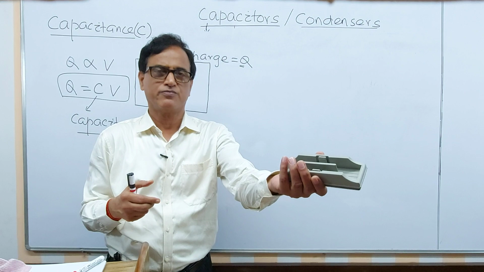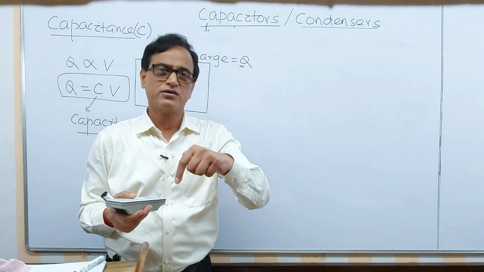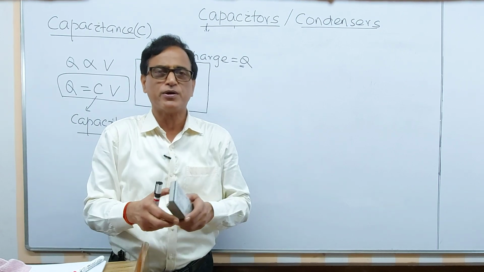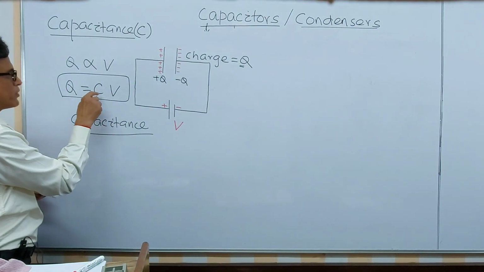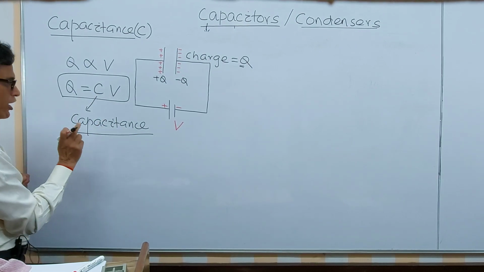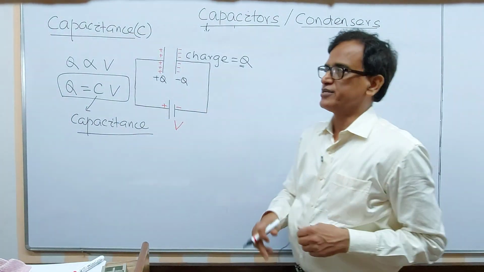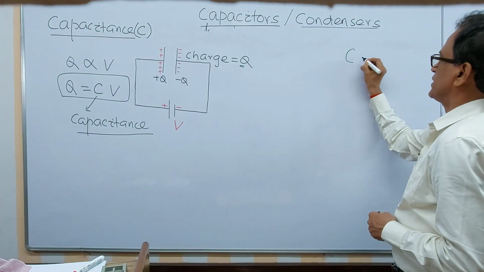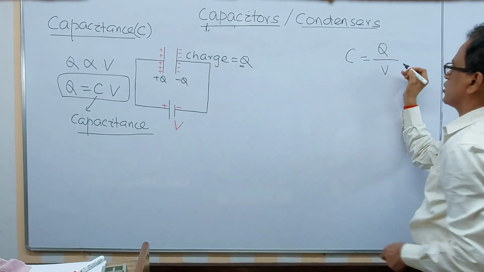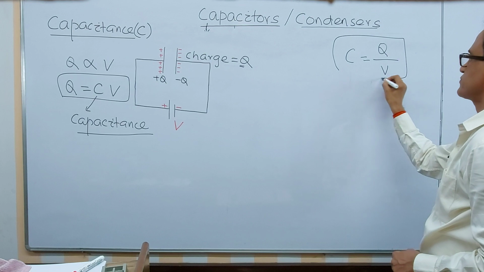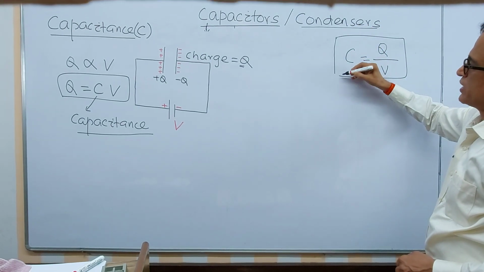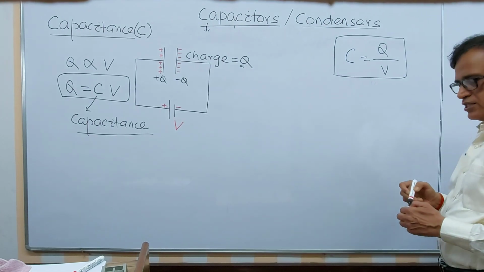A capacitor is a device. Similarly, a resistor is a device, resistance is a property. A capacitor is a device, capacitance is a property. And we write that proportionality constant as C because we call it the capacitance of the capacitor. From this, I can write an important relation for capacitance: C equal to Q by V. This is the capacitance of the capacitor.